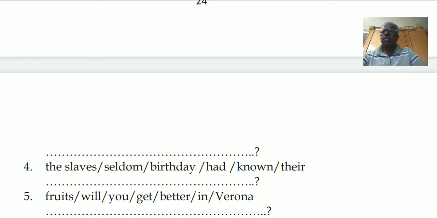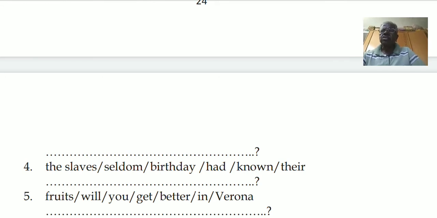Fourth one: the slaves, seldom, birthday, had, known, their. So here the verb will be had. How do you form it? Had the slaves seldom known their birthday?